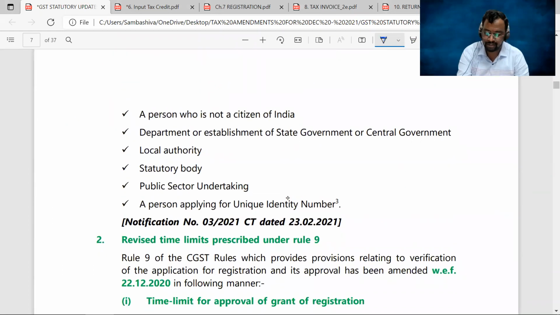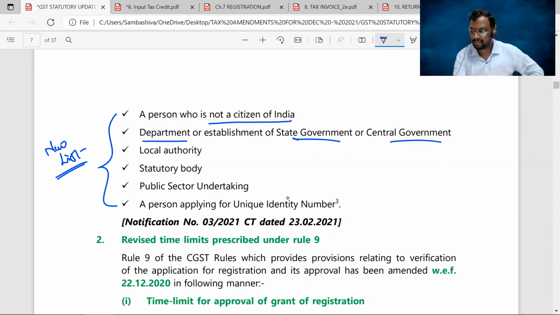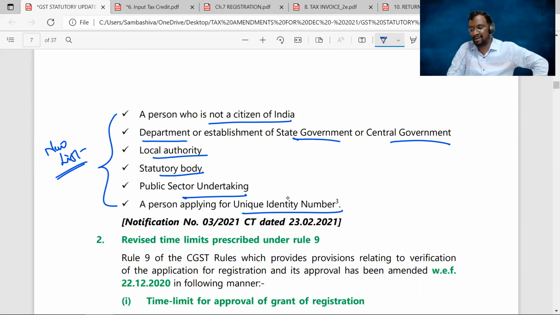Now this is a new list of the persons who are exempted from Aadhaar authentication during their registration process. Right, sir. Now who are they? A person who is not a citizen of India, state government or central government departments, local authorities, statutory bodies, public sector undertakings, and the persons who are applying for UIN, unique identification number.